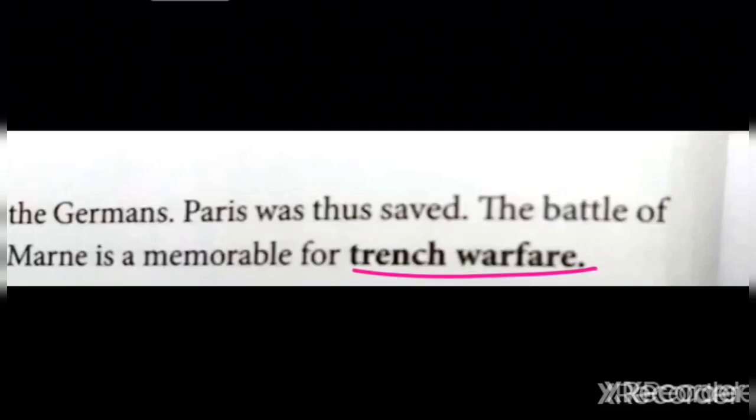Each and every trench was connected. Through the trenches, they could get food, ammunition, which means bullets, fresh troops, and mail orders. Everything they could get. That is the advantage of the trenches.